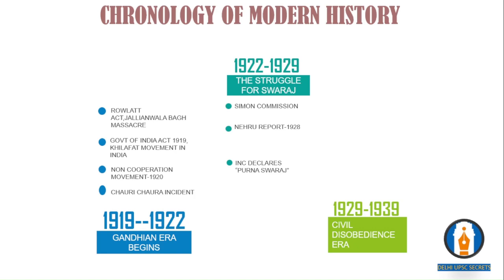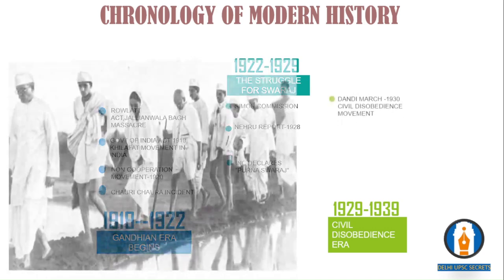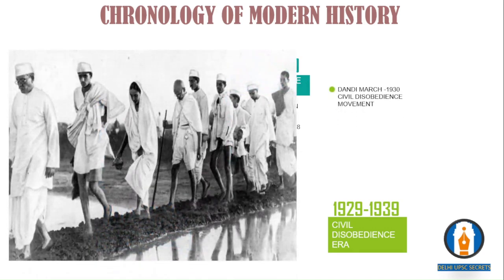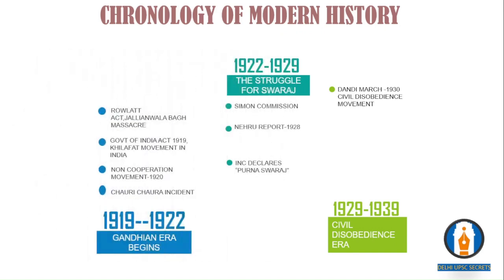Now to create a movement, we need a particular situation. Gandhiji chooses to break the salt tax. So he started marching to the Dandi region in 1930. In order to launch the civil disobedience movement, this was the thing we needed to consider, because salt tax is something which is not tolerated. Then later, what happens?